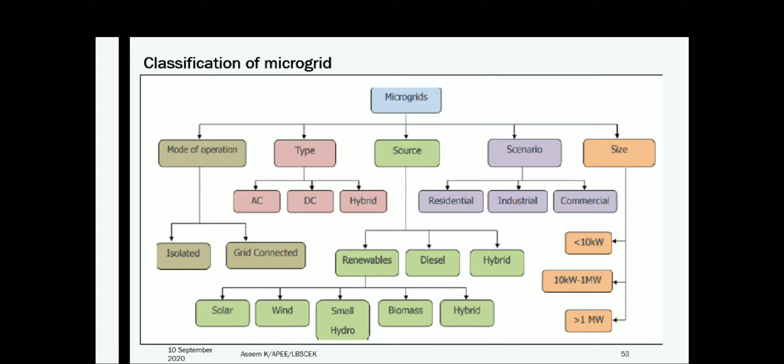As you all know, we discussed the basic concept of microgrid in our previous lectures, and we already mentioned that a microgrid can be operated in grid connected and isolated modes. So here we are going to discuss AC microgrid, DC microgrid, and hybrid microgrid. That is an important thing to understand.